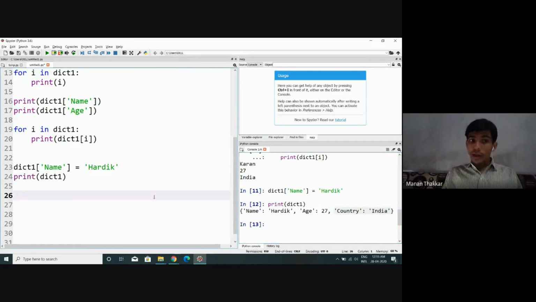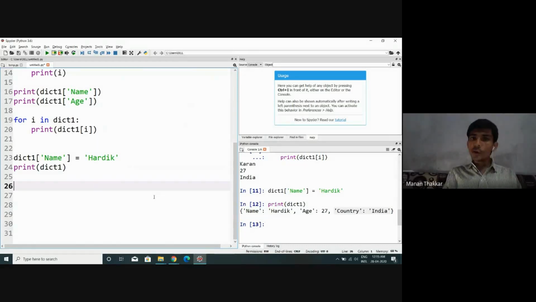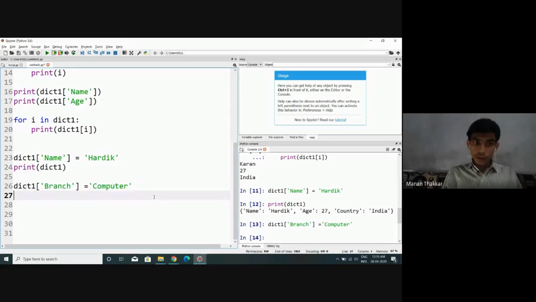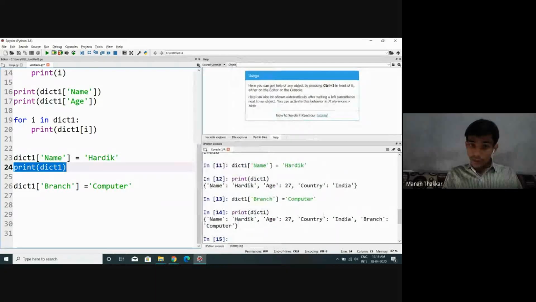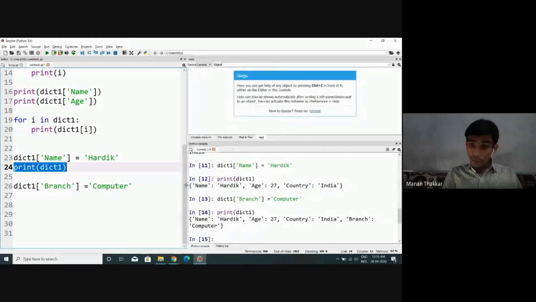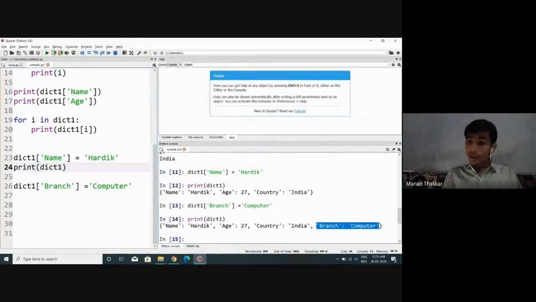Fine. Now if I want to insert another value, can we say something like this? dict1 of branch, and if I insert something, let's say computer. All right. Now if I try to display dict1, just observe, one more parameter, that is branch equals computer. The branch key and the value computer get inserted over here.